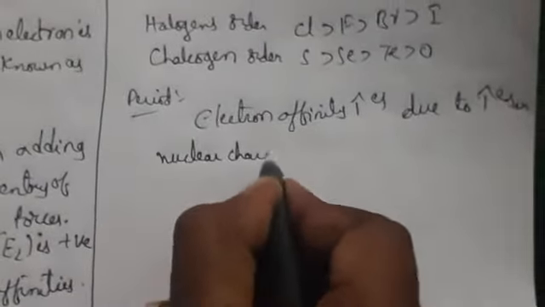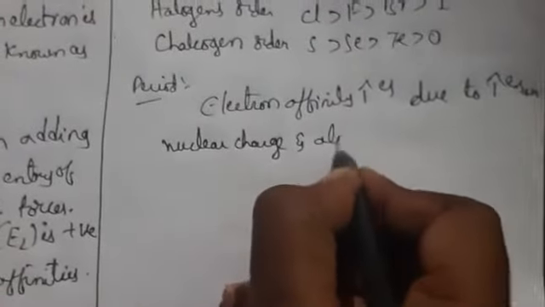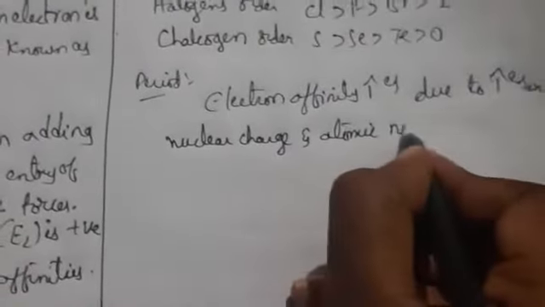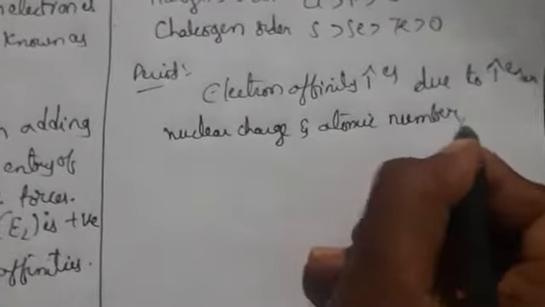Whenever nuclear charge and atomic number increase, electron affinity increases from left to right in a period.